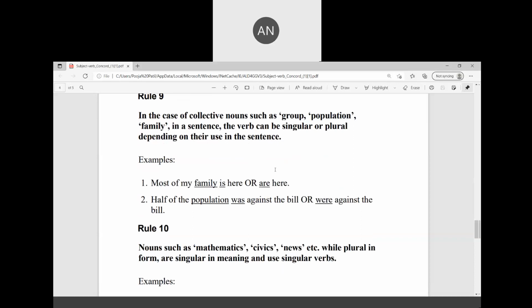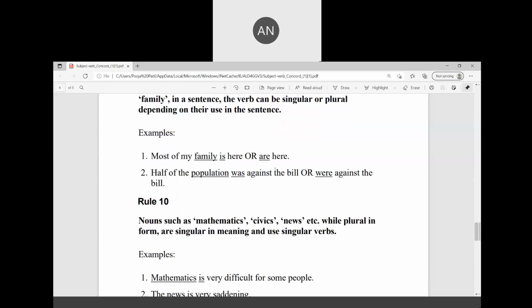If you consider the population as one, then it will be was. But if you consider that they are different individuals and everybody had an opinion, then the verb becomes plural. It depends. That is why the rule says that in case of collective nouns such as group, population, family, the verb can be singular or plural depending on their use in the sentence. So you have to remember that.